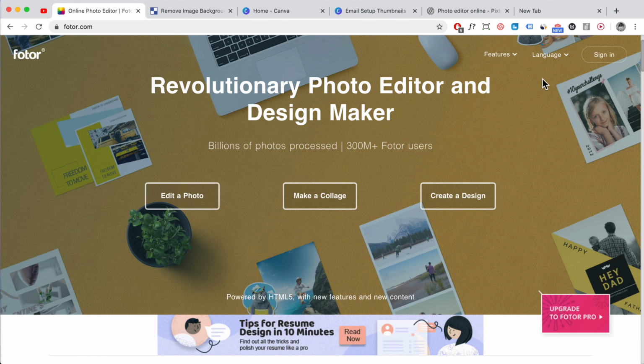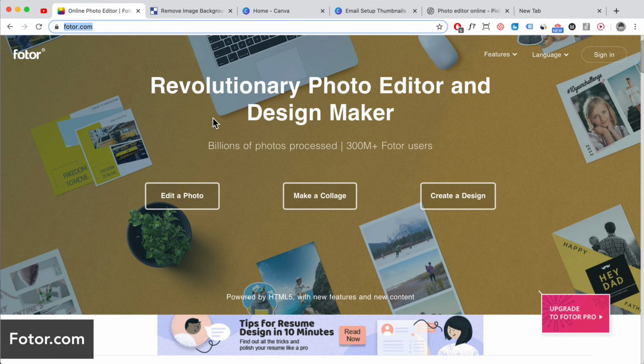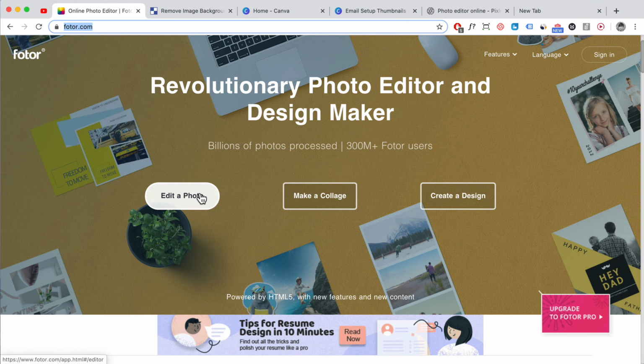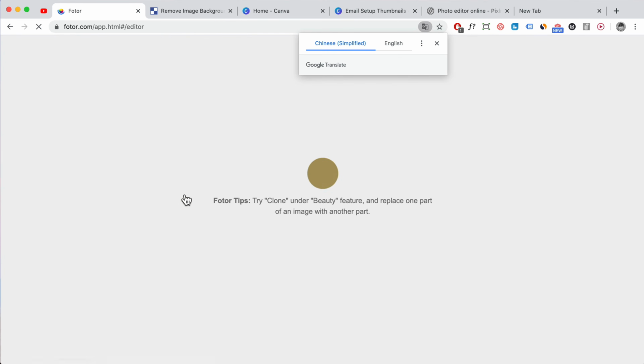So when it comes to editing images and photos or even icons and things like that, if you have access to Photoshop and Illustrator, you probably don't need to know this section here. But if you don't, then these are the tools that I highly recommend and that I use as well. So I use photo.com to just crop images, because sometimes if you download your images from Unsplash or Adobe, they might be too big to upload onto your WordPress website, right? And if it's too big, then it's going to load really slowly for your website.